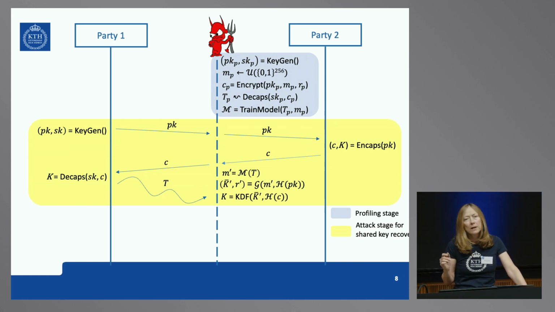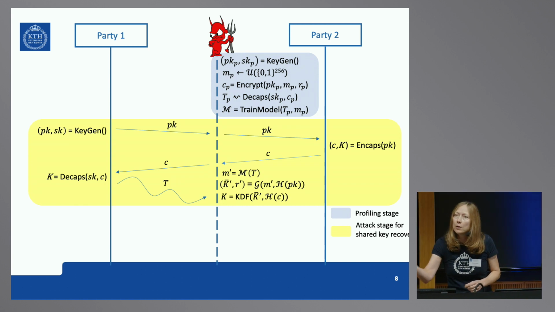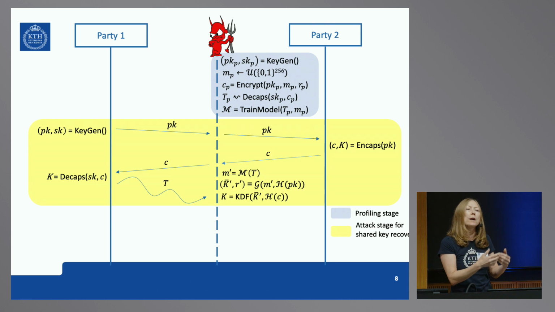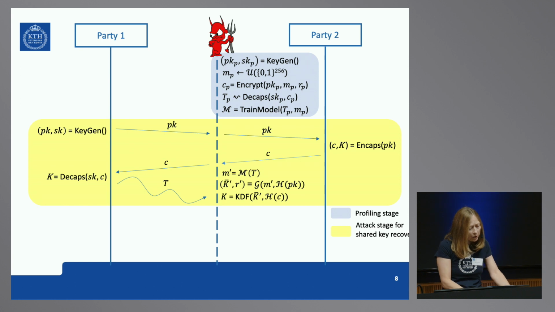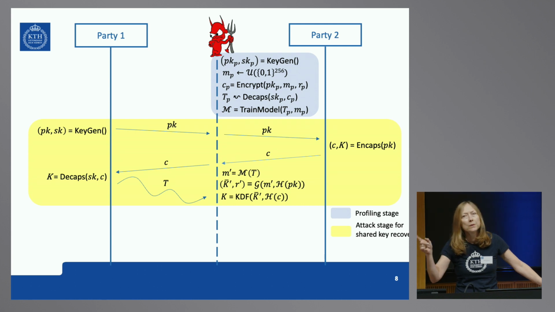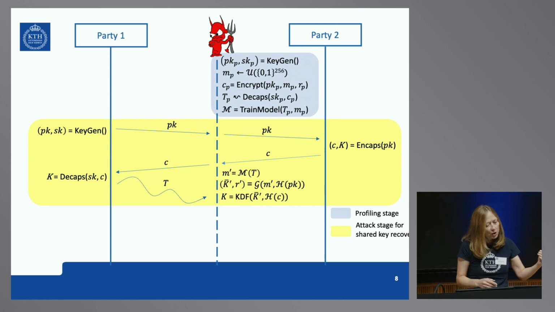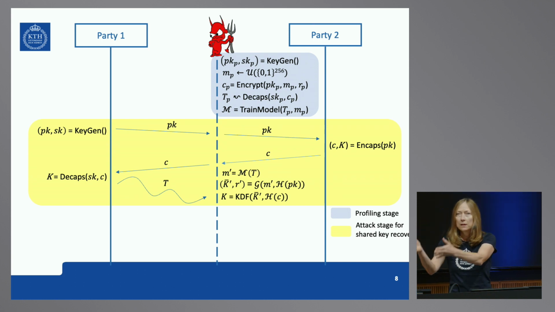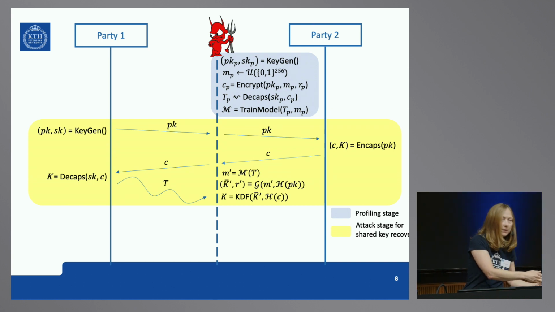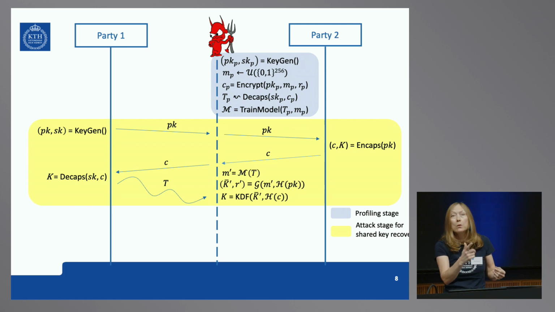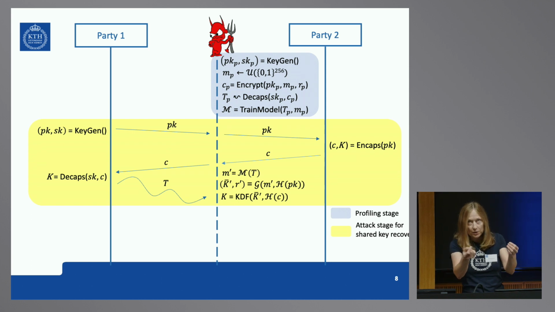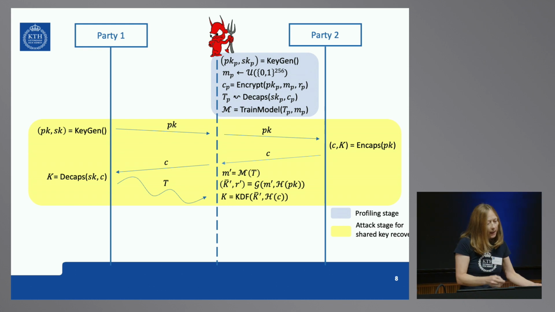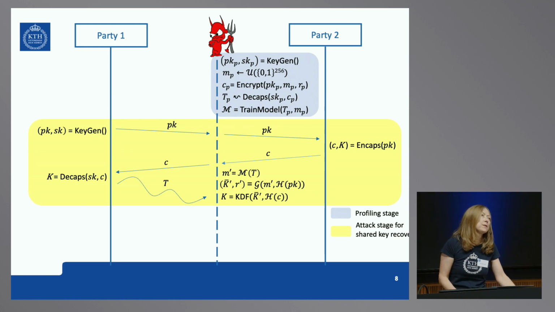So then we have two types of attacks. You may be after the shared key, which is exchanged in this session, or after the long-term secret key, which is in the device and which is used for multiple sessions. If it is a shared key the attacker is after, then the attacker will eavesdrop on the communication between the parties. Some communication keys are generated, sent to the other party, who encapsulates and sends back the ciphertext to party 1. The attacker measures power consumption during the processing on the device, gives this power trace to the model trained at the profiling stage, and gets the message encrypted and derives the shared key.